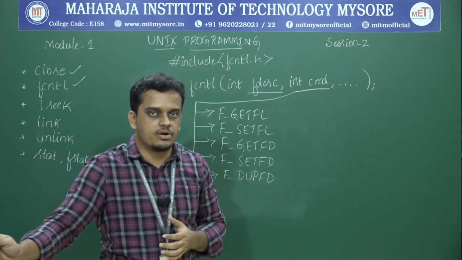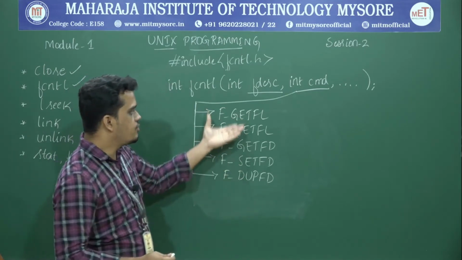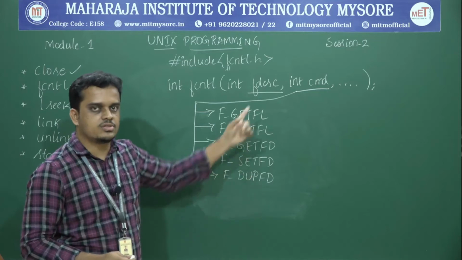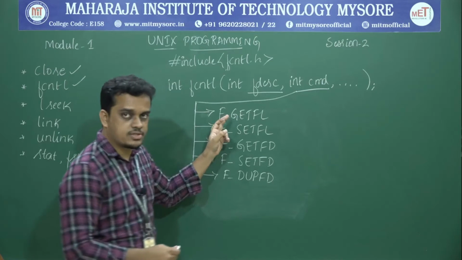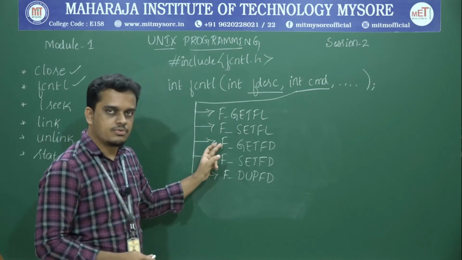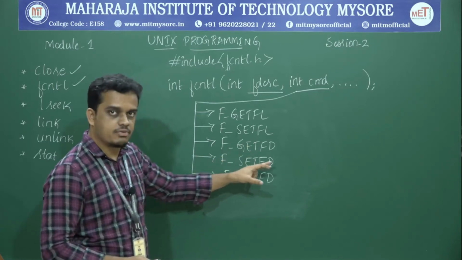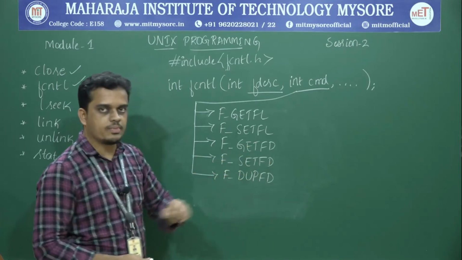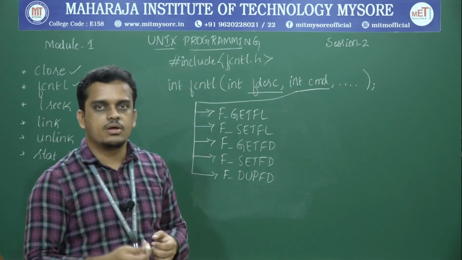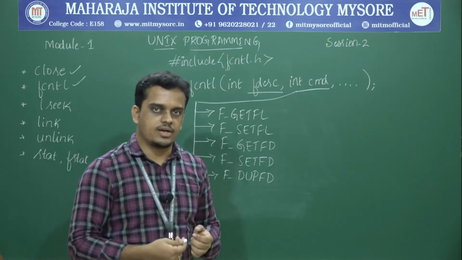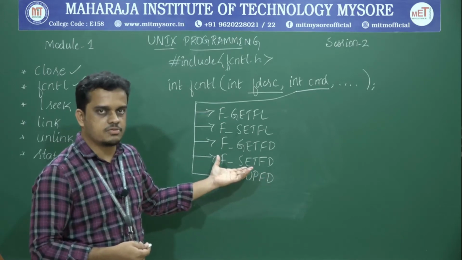So what kind of file controlling is it? That is exactly specified by this set of different commands that can be passed for the second argument. The very first one is F_GETFL, the second one is F_SETFL, the third one is F_GETFD, the fourth one is F_SETFD, and F_DUPFD. So these are the 5 different possible values with the help of which you can modify the modifier flags. That is the use of the second argument, called the command, for this fcntl API.